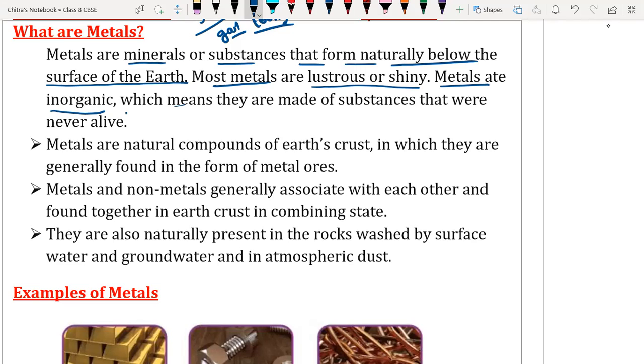They are present in nature only, made up of substances that were never alive. They are not derived from plants, animals or microorganisms. Hence they are inorganic. Understood what inorganic means?